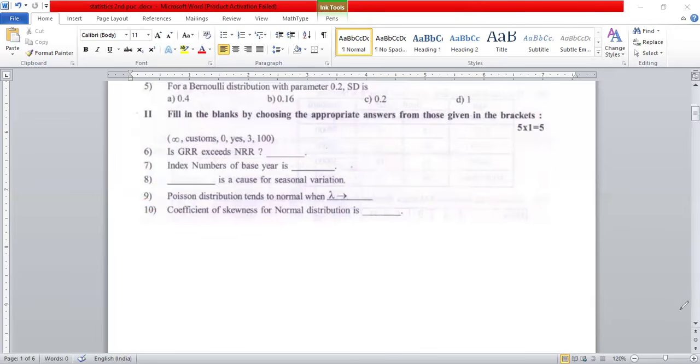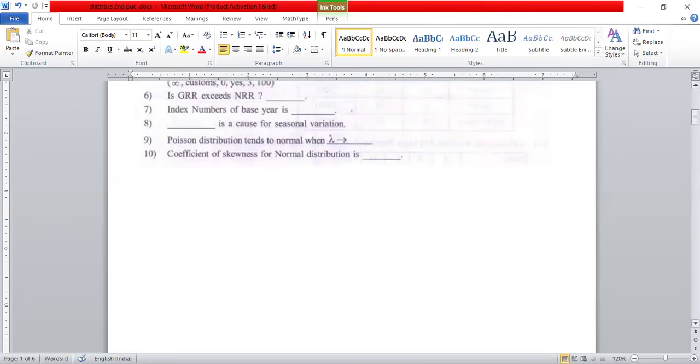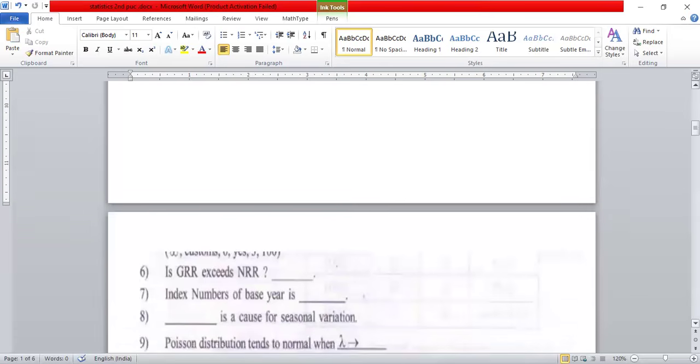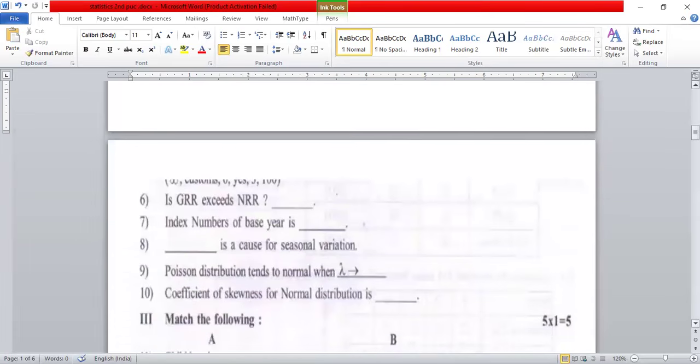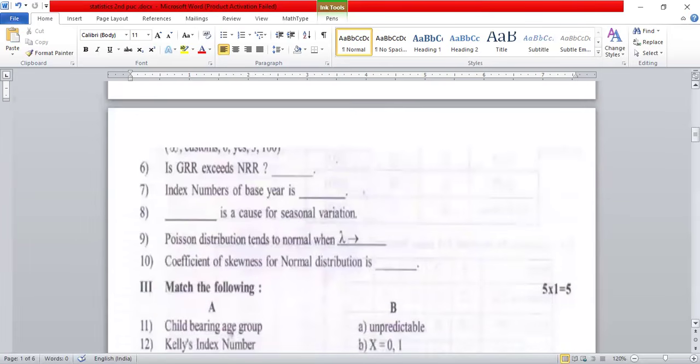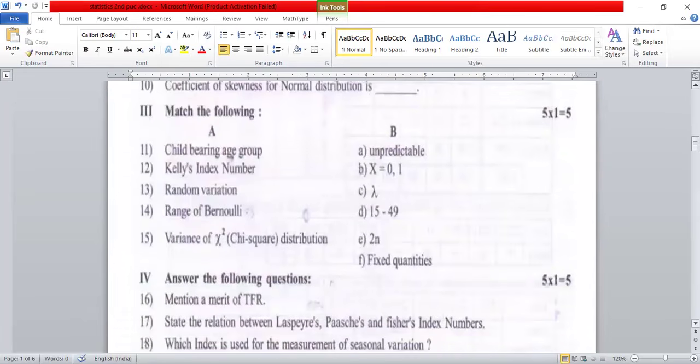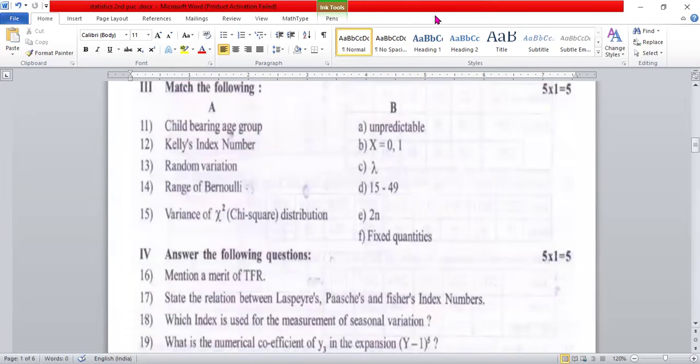After that, match the following. Here also same thing. 5 questions, each question carries 5 marks.